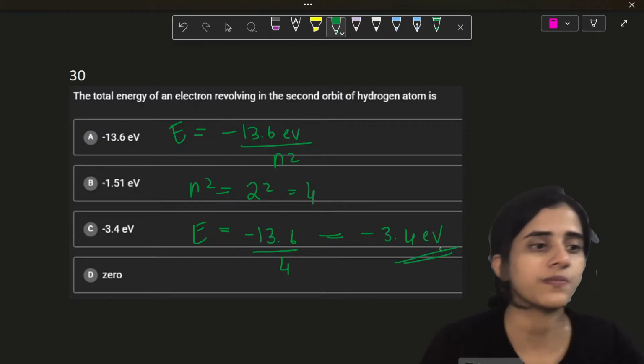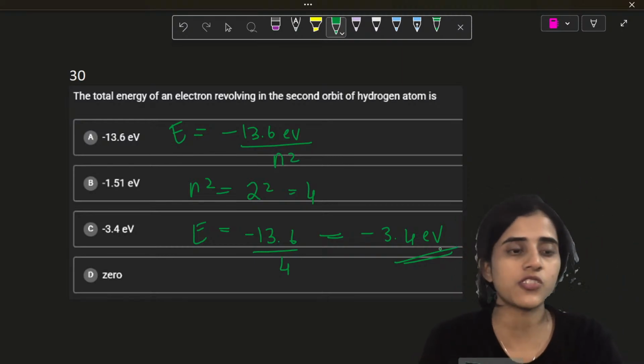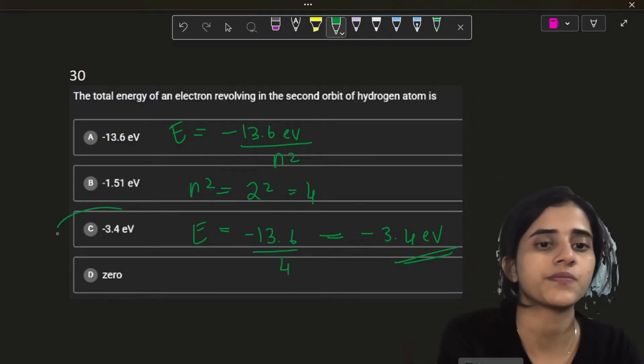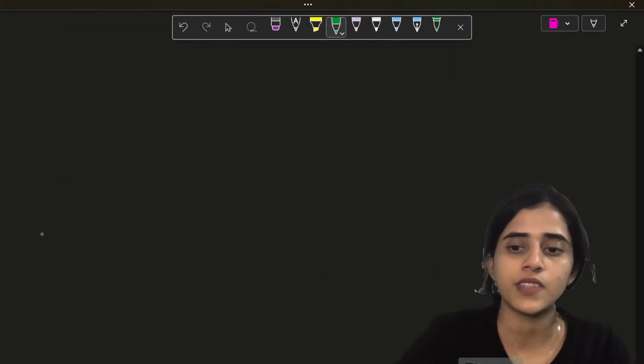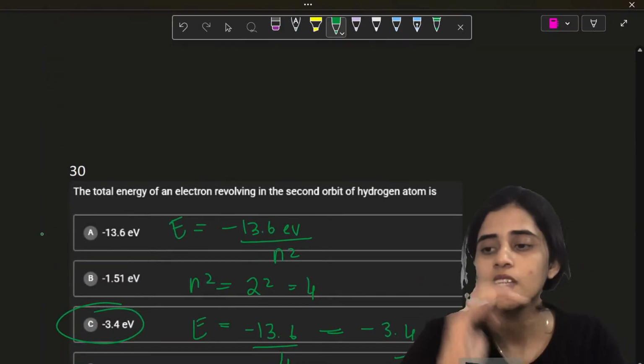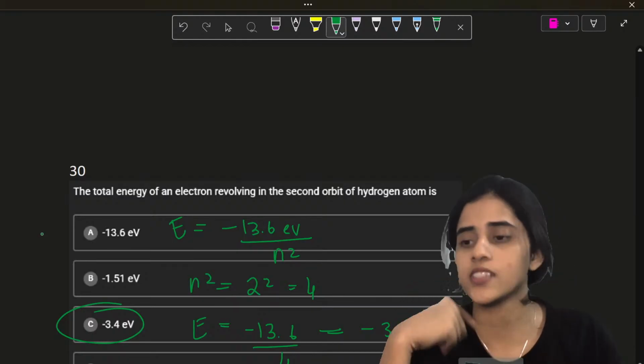3.4 eV. So total energy of an electron revolving in the second orbit of hydrogen is minus 3.4 eV. C. Okay. Is that clear? So these are C. Yes, Shashank, it's C.